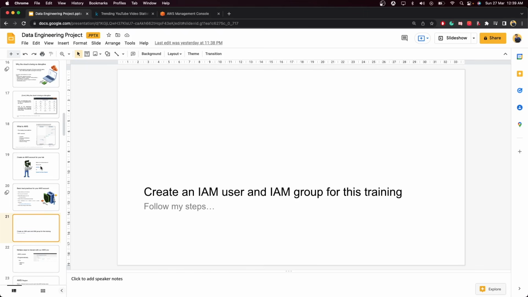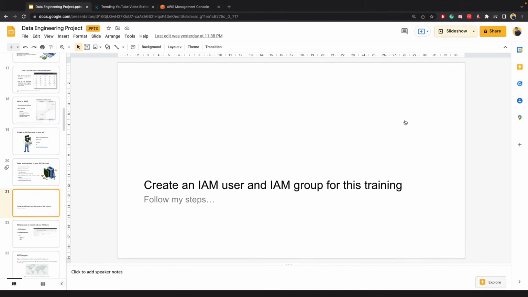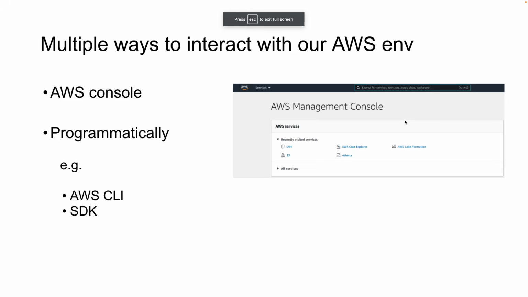Now let's go back to our PPT and understand some of the things. Once you create your IAM account, there are different ways you can access AWS. One is using the AWS UI, which is called the AWS console. The second is programmatically. Programmatically means using the AWS CLI, which is a command line tool. SDK is the software development kit, which uses Python, Node.js, and all the other programming languages supported by AWS.